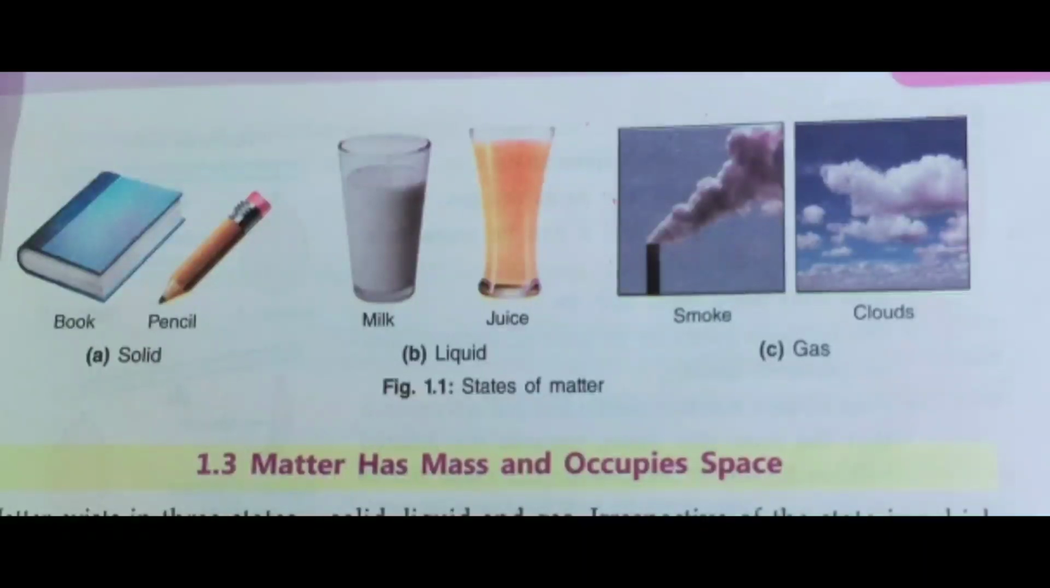Now tell me, what are the properties of the gaseous state of matter? Can you tell? Yes, gases do not have definite volume or definite shape. So gases can spread in all directions. That is why if a spray bottle is opened, we can feel the smell from far away. Why? Because the gas spreads in the entire available space. Okay.